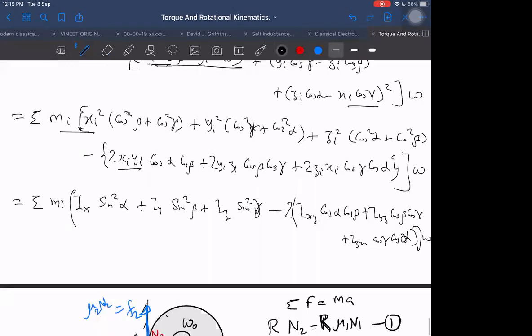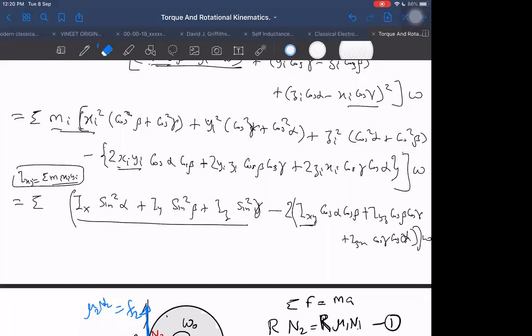Right, this is it at last. Sir, why again sigma mi? That was, sorry, yes, that is not there. We have already multiplied inside, then only we are getting this term. Mi when multiplied with xi and yi, then only we get Ixy. Means Ixy is sigma mi xi yi, we can say. So we don't need again that mi, this into omega. So we are having this sum here, but there are certain special cases where this product of inertia term comes out to be 0.